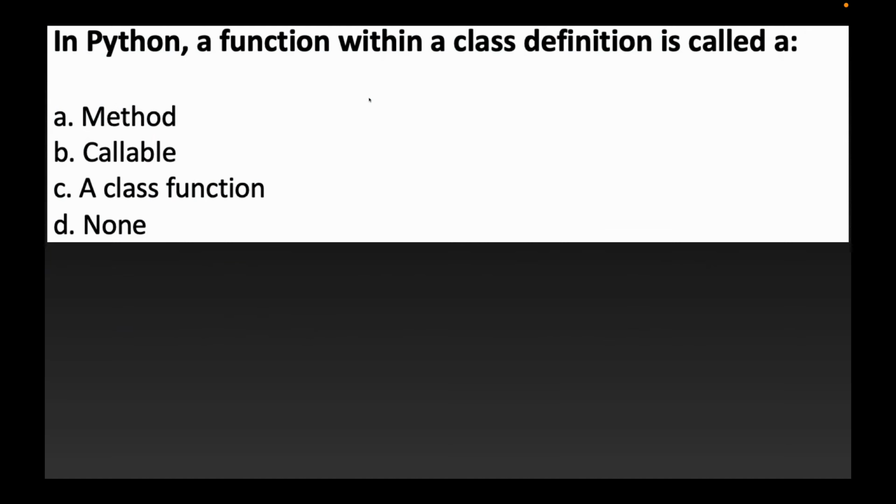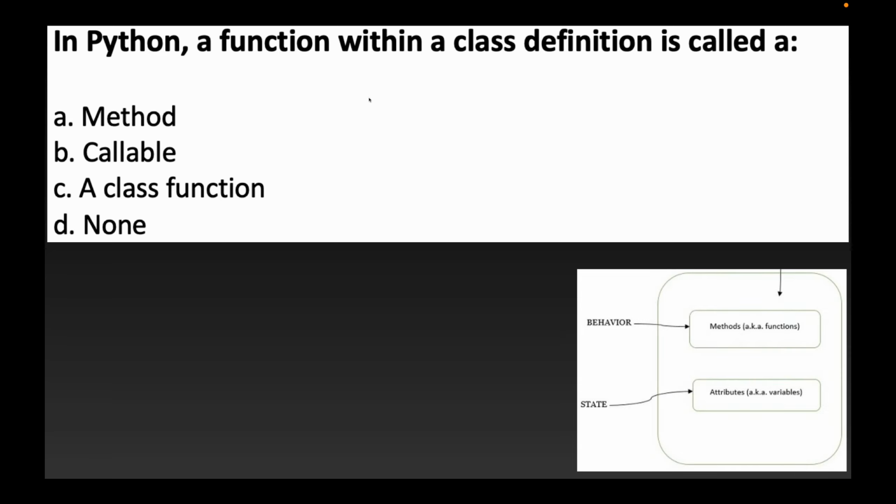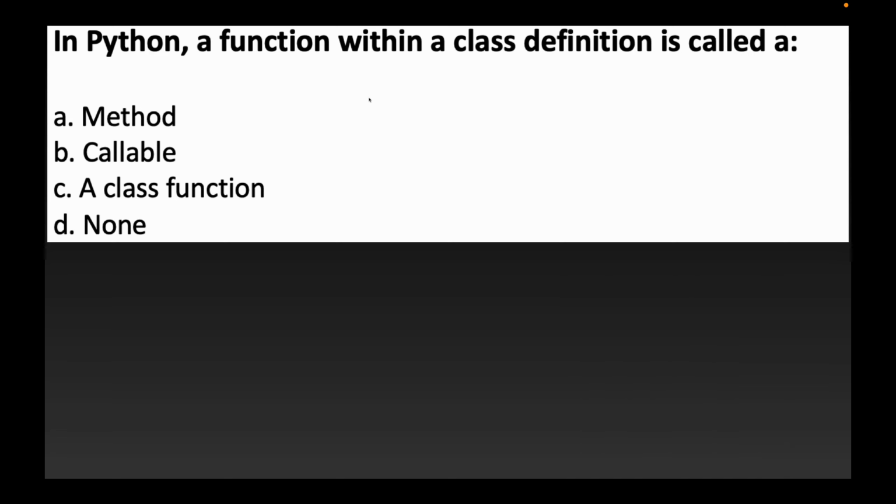In Python, a function within a class definition is called what? Because a class contains attributes and methods, and methods are nothing but functions. So the answer is A, method.